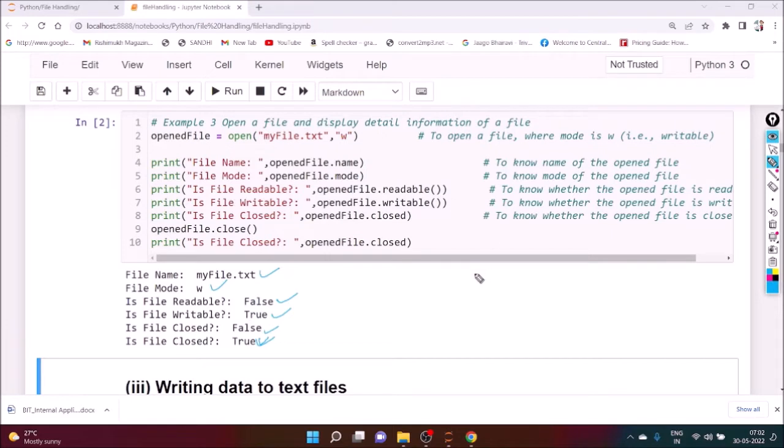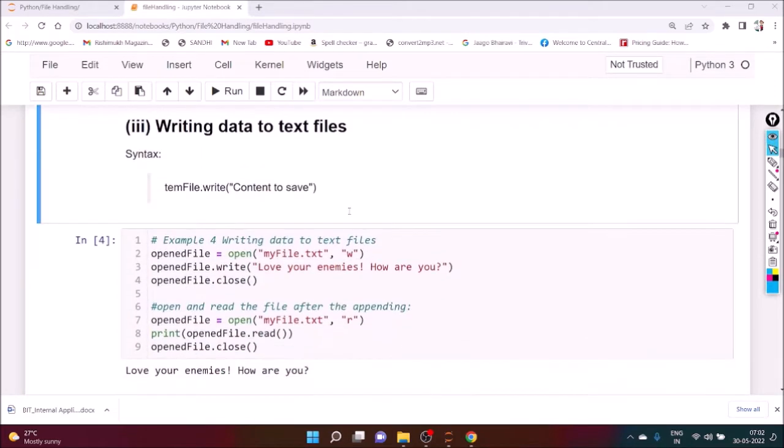So I will upload all the programs, all the files, inside GitHub, and you can just download them and change them. You can see, instead of W, you just put X, and you can see the differences. Now, writing data to the text file.